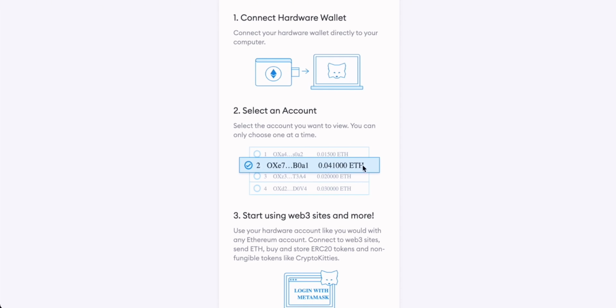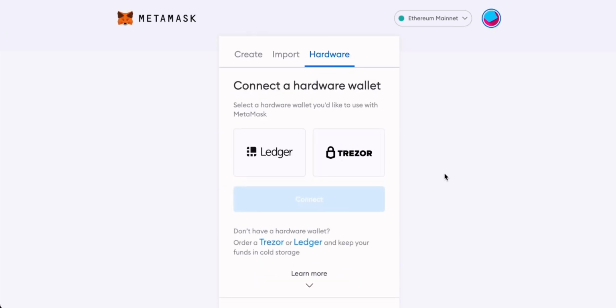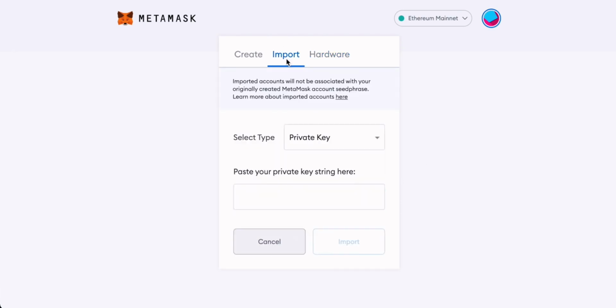Having done this before, what you will have to do is go through a couple of screens where you just allow Metamask access into some of the public keys and other options with your Trezor wallet. Once the Trezor wallet is plugged in, it should be an easy process. This screen also gives you other options to connect other wallets though. So you can actually import other wallets that you may have. Simply enter the details of the wallet in here and import it.